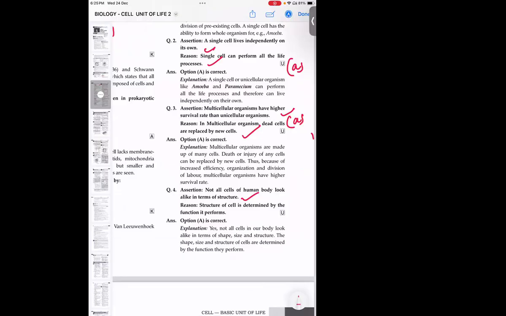Whatever shape a cell has, be it spindle, round or oval, its function will be determined by that shape. For example, the nerve cell has a long thread-like structure. Because of this structure, they are able to transfer messages from the toe to the head, and from the head to the toe.